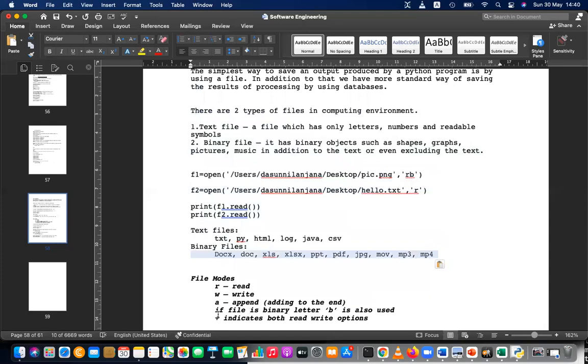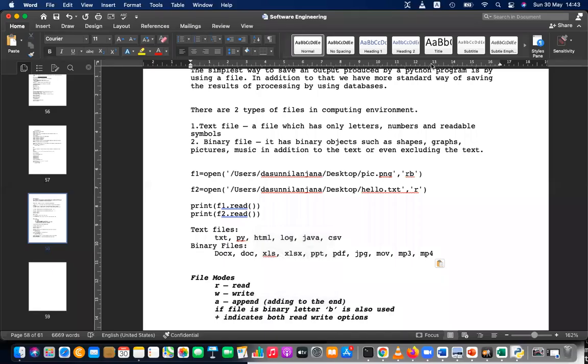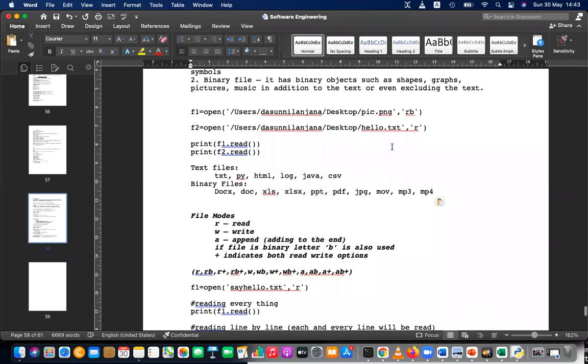And if you want to do an additional operation other than reading, for example, R plus will allow you to read and write both. W plus will allow you to write and read both. A plus will give you append and reading, both options. If you indicate plus, it will add the other option. For a reading file, it will add the writing option. For a writing file, it will add the reading option. So please write file modes too. Please write down that as well. You can combine these modes together and you can create 12 such modes.